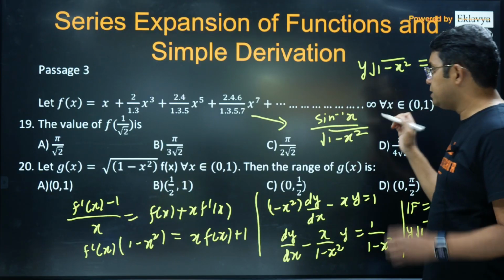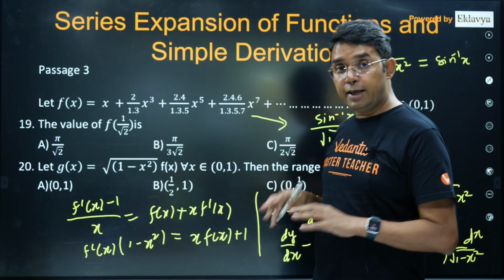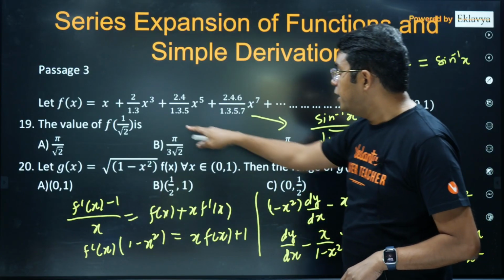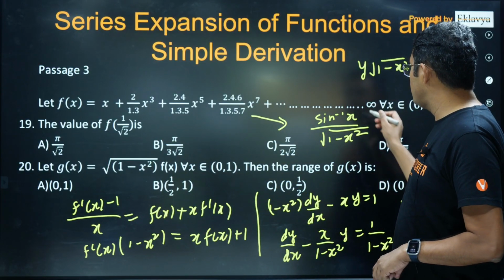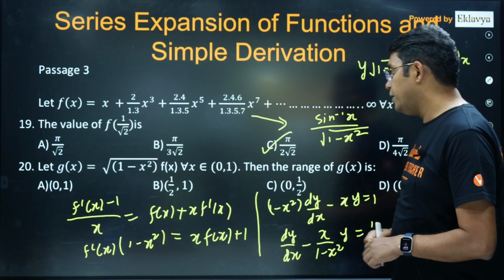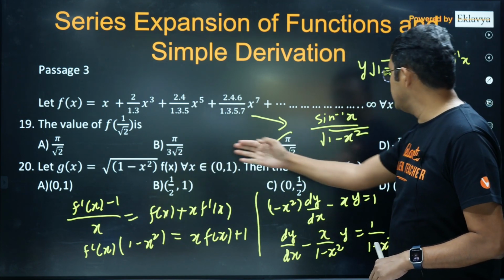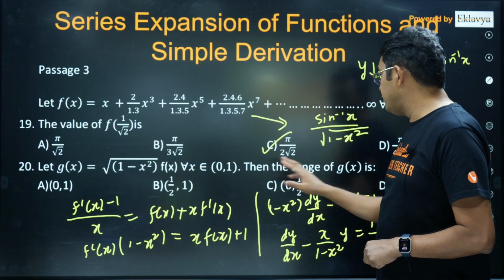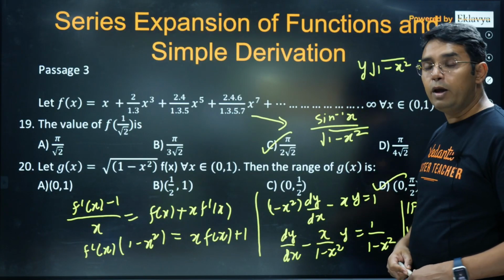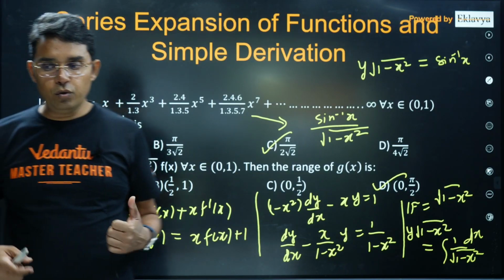So you can see I have used that idea that I have explained to you to find the series expansion. Now I think after that the question is very simple. You just put x is equal to 1 upon root 2, so that will be pi by 4, that will be 1 upon root 2 in the denominator, so answer will be C. Now g x is 1 upon root 1 minus x square, so it is just sine inverse x. So the sine inverse x range will be, I think for 0 to 1, option D, 0 to pi by 2. Although this question can be done in one more way, I will show you how.